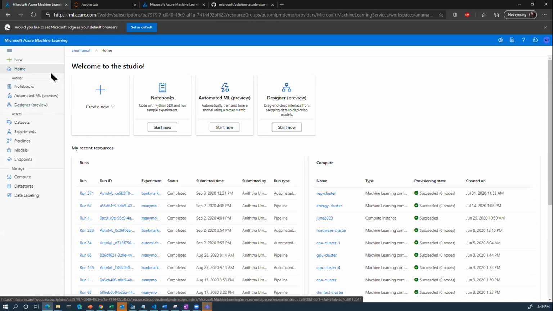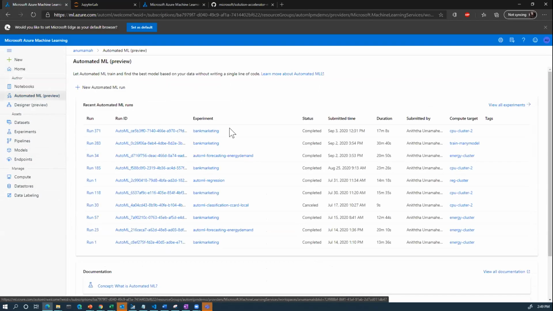So that's authoring. Next is assets over here. This allows you to prepare your data, run and monitor your jobs, view and deploy models, and manage real-time and pipeline endpoints. Again, today during our demos, we will dive into some of these areas, so I want to make sure you're a little familiar with it. The final section here is management. Here you are able to view and manage the resources for your workspace.